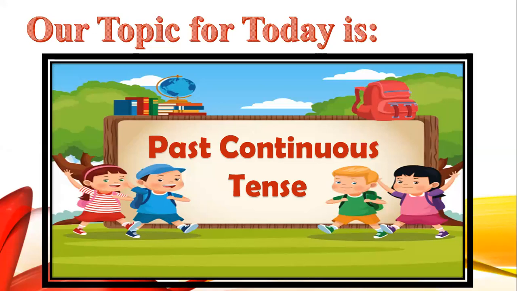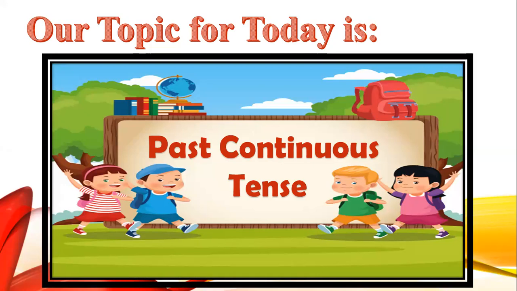Okay, now, as you all know, there are three types of tenses: the present tense, the past tense, and the future tense. The past tense tells us about things that have happened in the past. The present tense tells us about the things that are going on in the present.